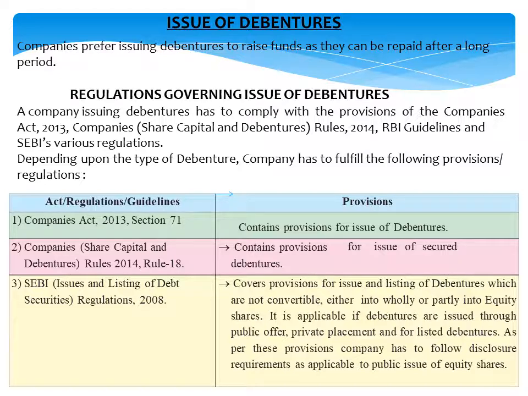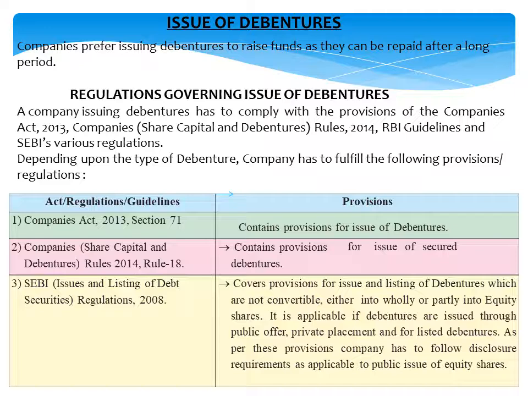Then if the company wants to issue secured debentures, then company has to follow the Companies Rules 2014. Under that, rule number 18 provision has to be complied with by the company if it wants to issue secured debentures.